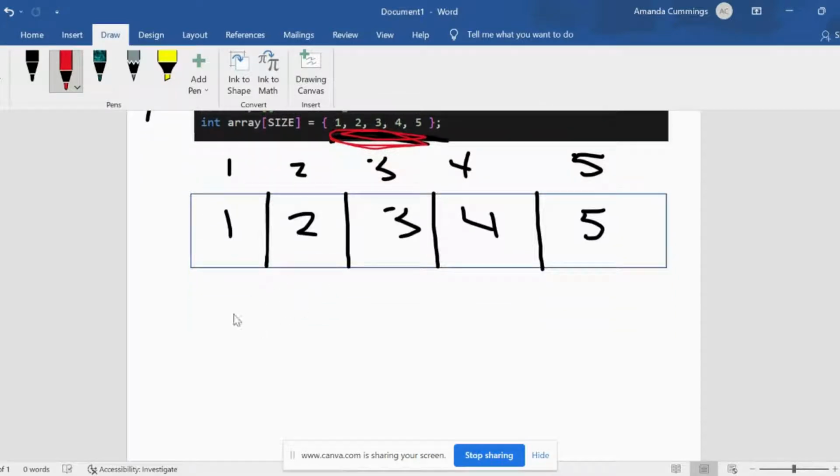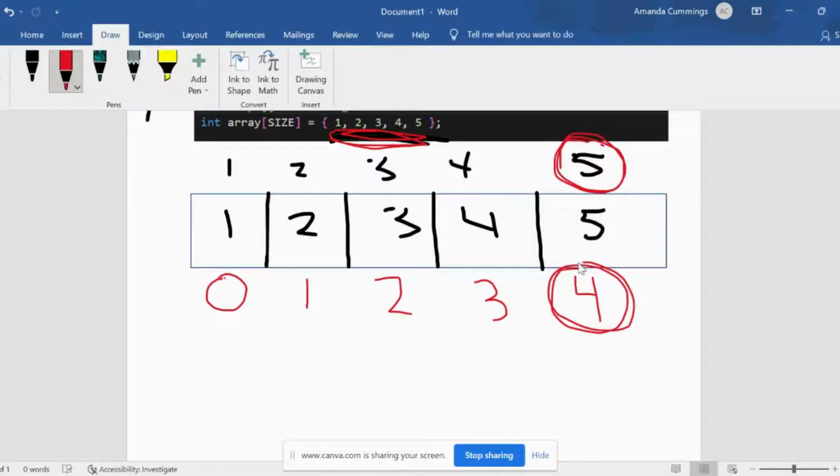However, like I was telling you in my previous videos, if you've been watching all along, instead of it starting at 1, it's going to start at 0 in memory. So although there are 5 elements inside of this array, the last index of the array is going to be 4.